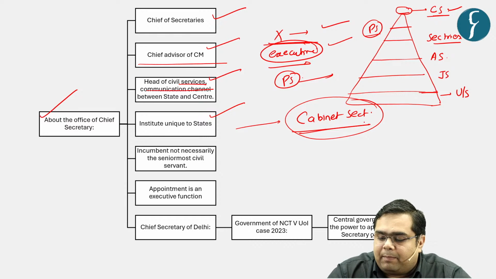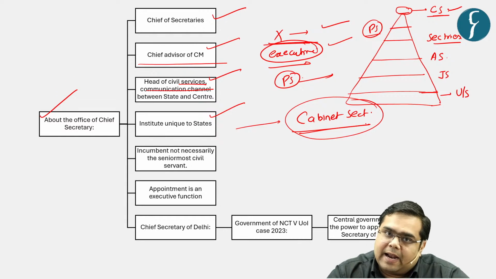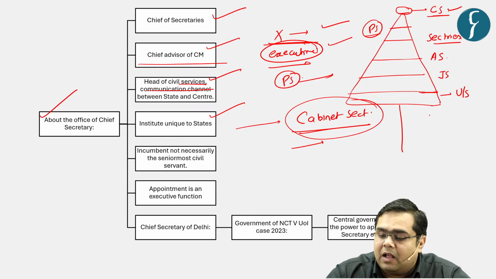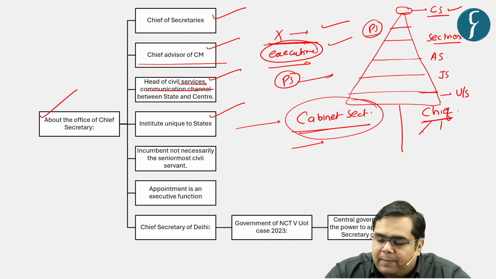But the powers of the Chief Secretary at the state level are much wider compared to the Cabinet Secretary, because the Cabinet Secretary is only the highest officer of the civil services at the central level. At the center, the powers are much more fractured.